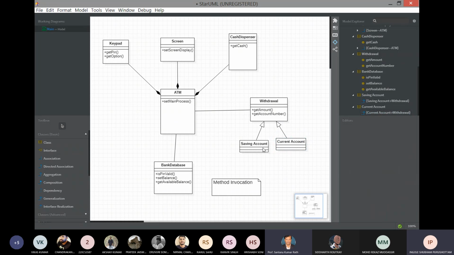Okay, this is generalization. So like this, while you draw the class diagram, there will be more classes with different relationships between them, and then you can explain the method invocations, how the methods are invoked, how our set main process invokes the set screen display and keypad. It depends on the action of the user. So here we are seeing it for withdrawal.